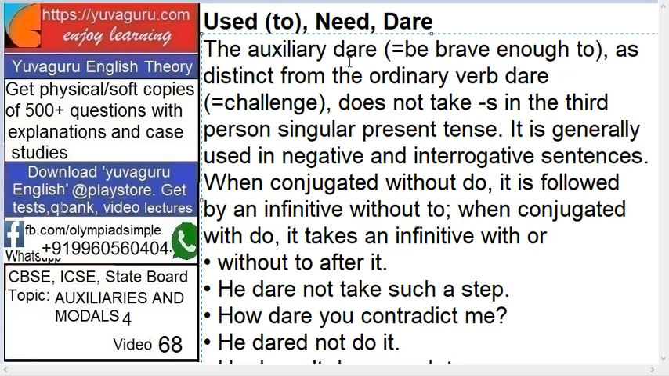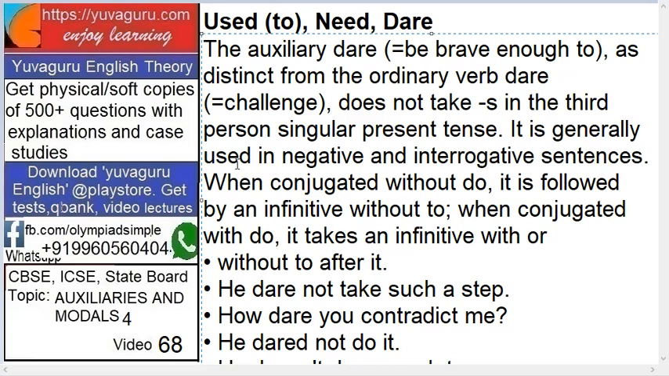Now see here. There's a difference between auxiliary dare and the normal word dare. The normal verb dare means challenging. When I say "I dare you", it means I am challenging you. The example of dare which I gave was for the verb, and auxiliary dare is different. It does not take s in the third person singular present tense. Means what? In the verb, what happens? "He dares me." The s is there because "he" is third person. But auxiliary dare doesn't take s. We'll see this in examples.